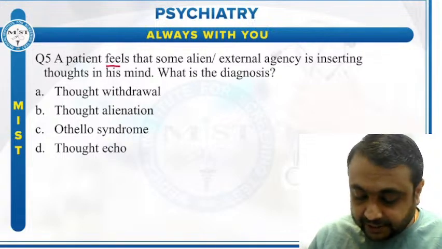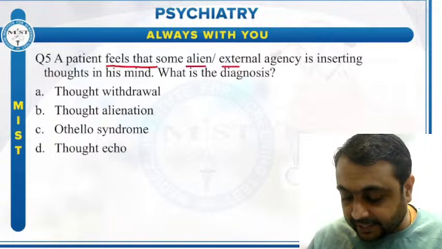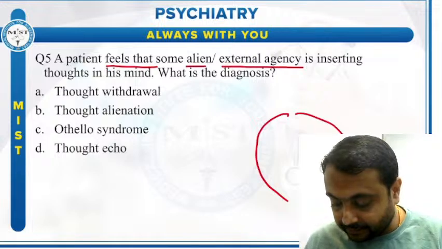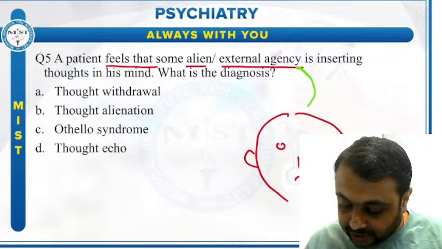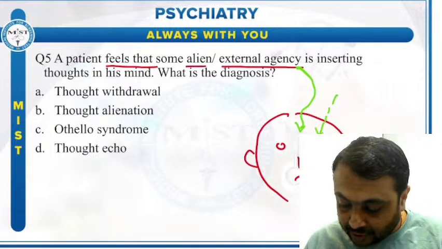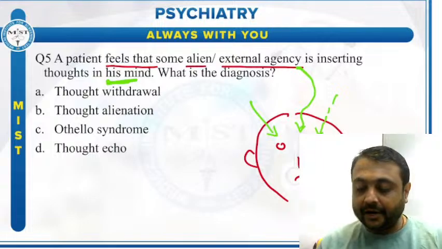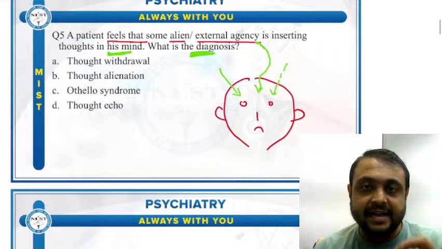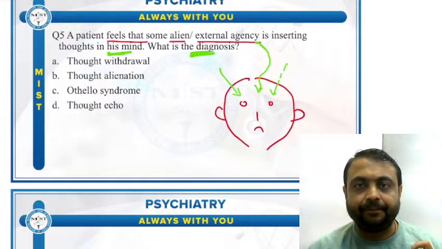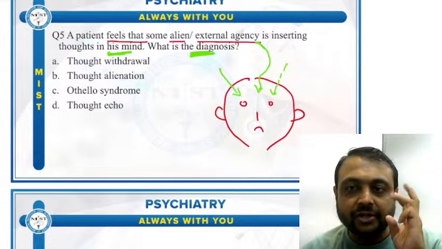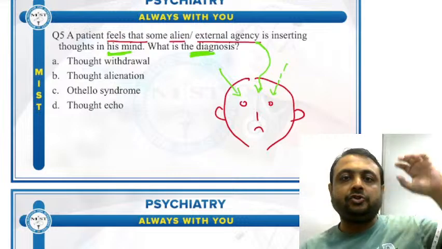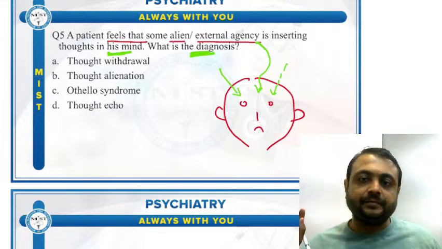A patient feels that some alien or external agency, meaning a ghost, is inserting thoughts in his mind. What is the diagnosis? So we have discussed in first rank symptoms of schizophrenia that there are three thought phenomena: thought insertion, thought withdrawal, and thought broadcasting.